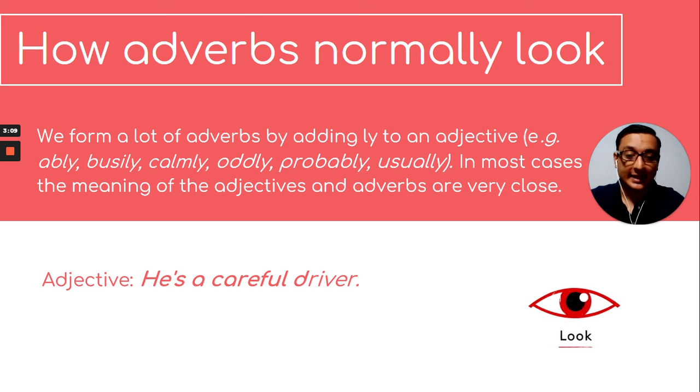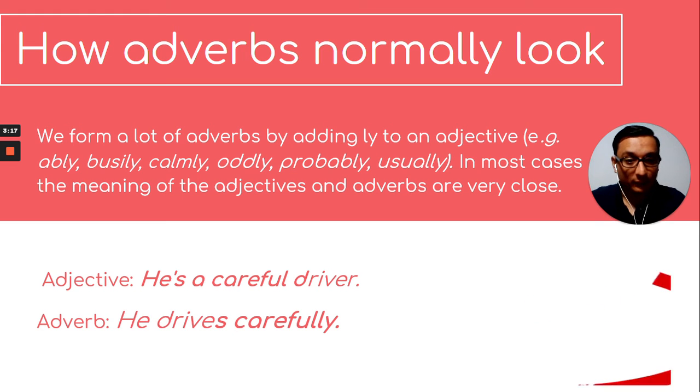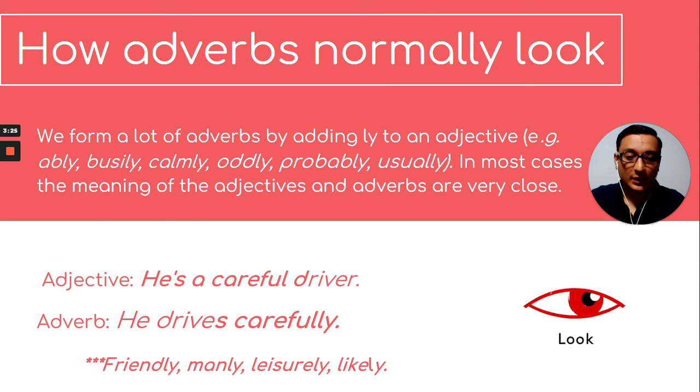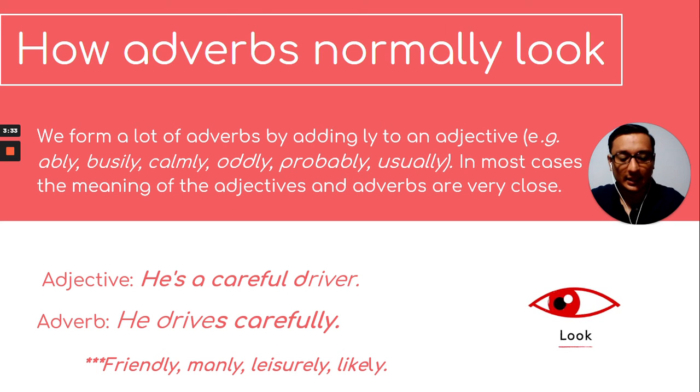Like in this one, the adjective, he's a careful driver, is describing the noun, the person. But if we change careful into an adverb with carefully, you are describing the action. He drives carefully. Just like this one, or he drives friendly, he drives manly, he drives late. All of these adverbs can actually fit into this category.